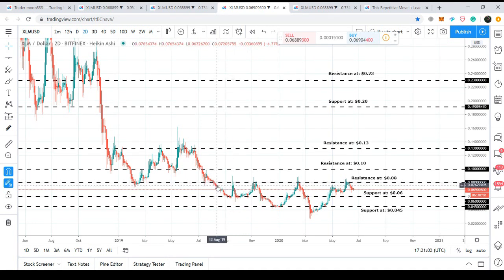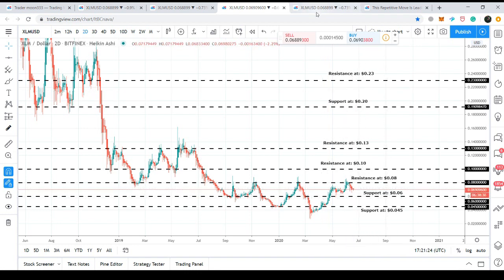This is a very strong resistance level, as we can see that the price action is not able to break out this resistance level since it was broken down after August 2019, even after these several attempts. And after being rejected, the price action is moving towards the previous resistance that is working as a support at this time, and that is 6 cents. Maybe the price action will retest this 6 cents resistance level.